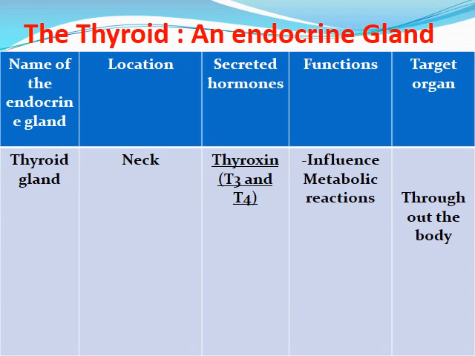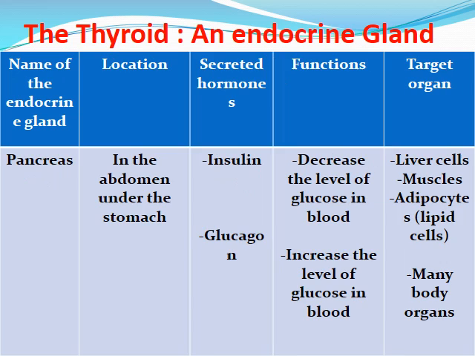The thyroid gland is located at the level of the neck. It secretes the hormone thyroxine, T3 and T4. Functions: they influence metabolic reactions, and the target organs are throughout the whole body.